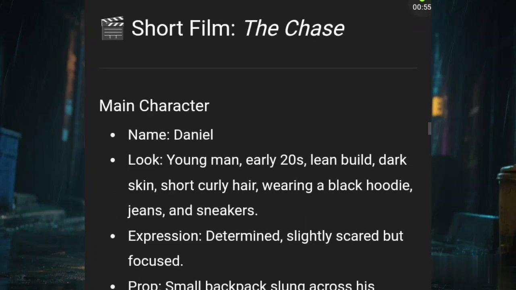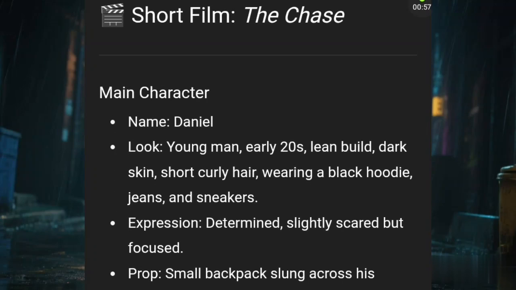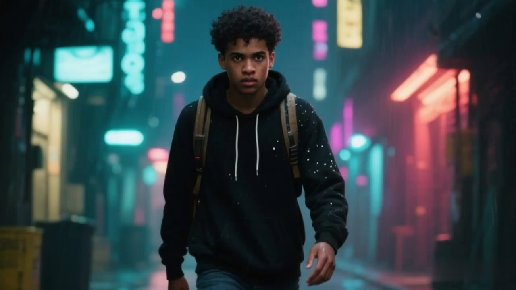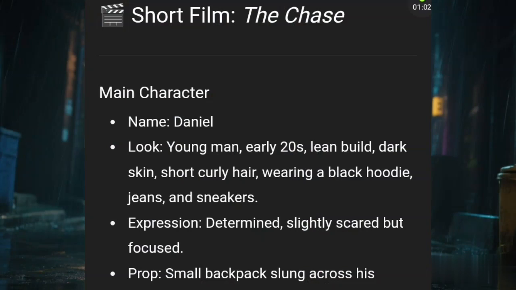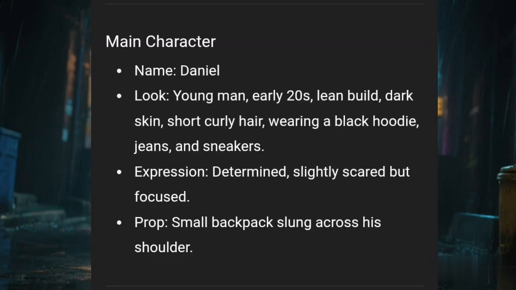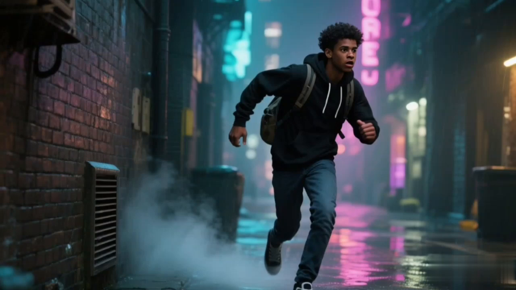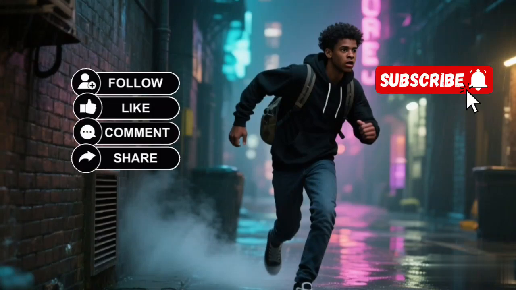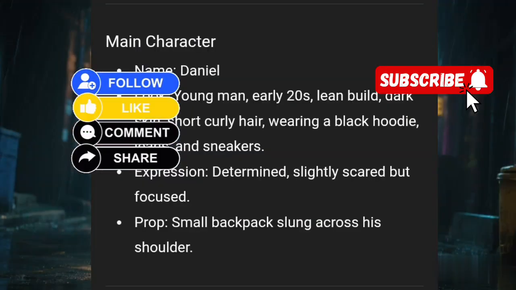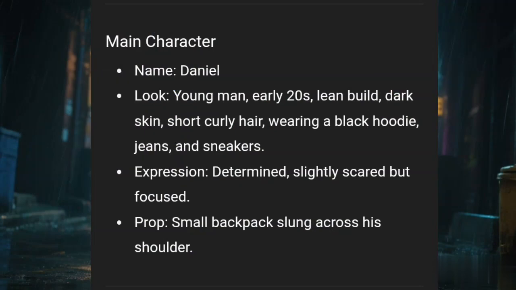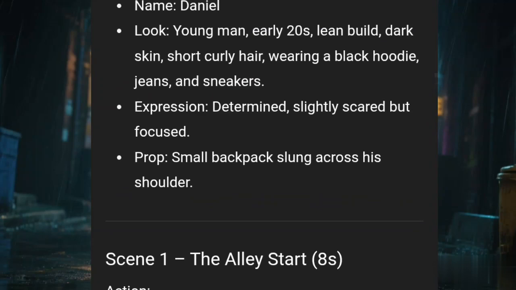And instantly, it gave me my main character, which is this guy over here. His name is Daniel. It said his look is a young man, early 20s, lean build, dark, and all these things. You can see this particular character, if you watch all the videos you saw before, was there consistently. That is because ChatGPT had already given me the character based on the prompt, based on what I asked it to do.